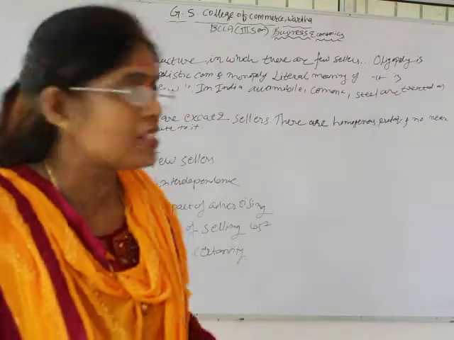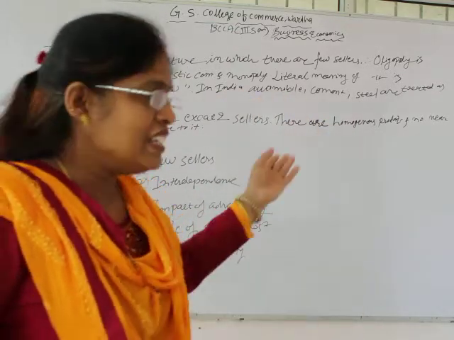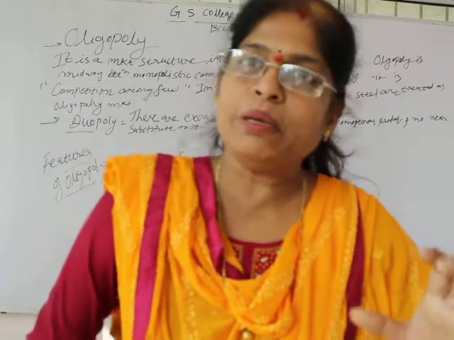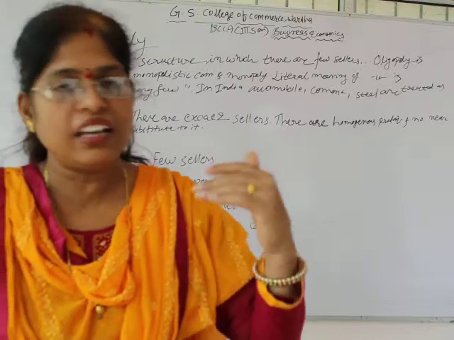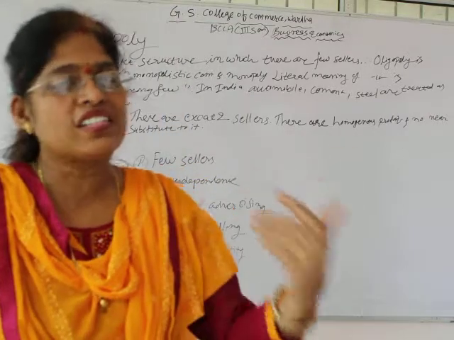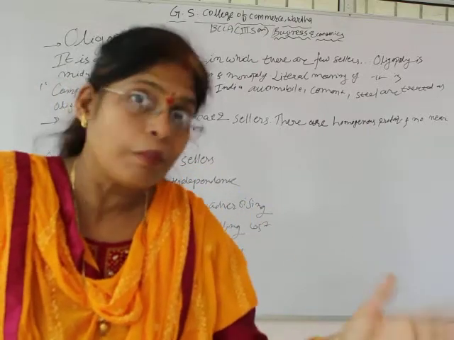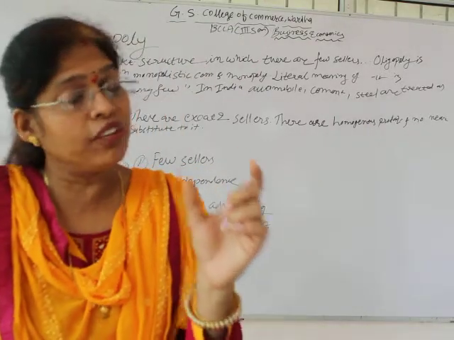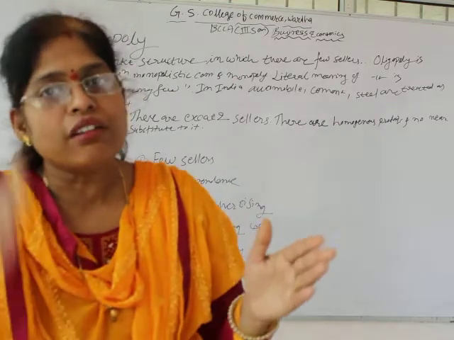Maybe automobile products, then cement products, steel industrial products. These are treated as oligopoly. It means in these products there is more than one seller, or the sellers will be few, maybe 2, 3 or 4, but not more than that. When we use the word few, it means small, not more in numbers.